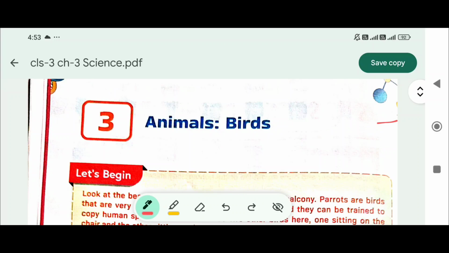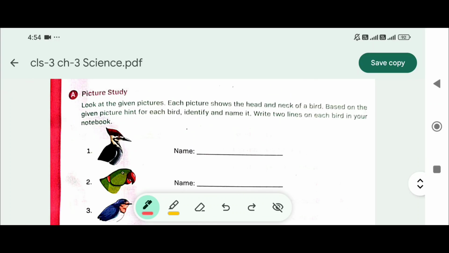Everyone, आज हम सॉल्व करने वाले हैं चैप्टर 3 Animals: Birds. Picture study. Look at the given pictures. Each picture shows the head and neck of a bird based on the given picture. Hint for each bird. Identify and name it. Write 2 lines on each bird in your notebook. Okay, अभी फ़िलहाल हमें इस बुक पे सिर्फ नेम लिखना है.